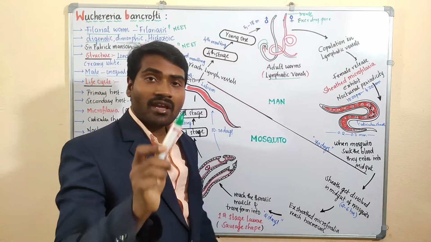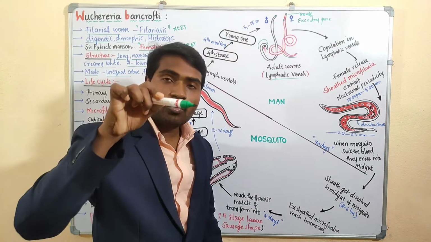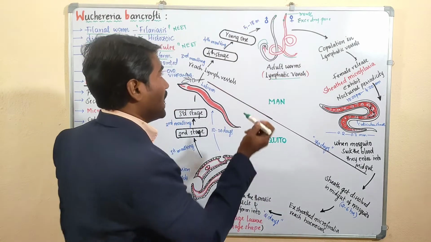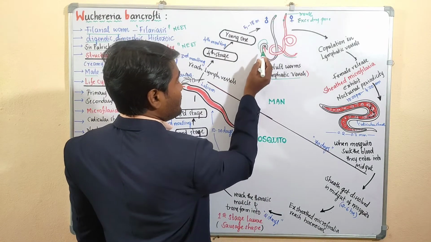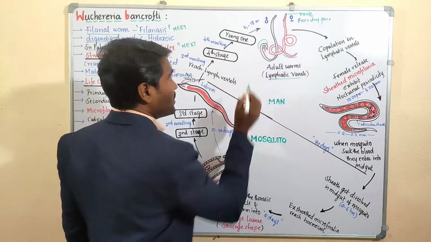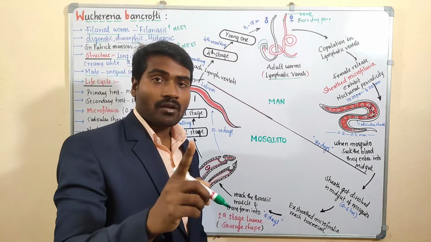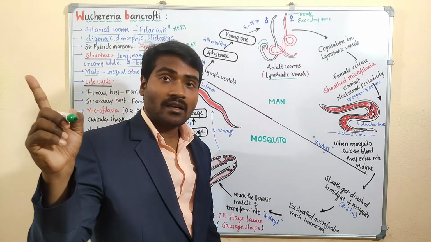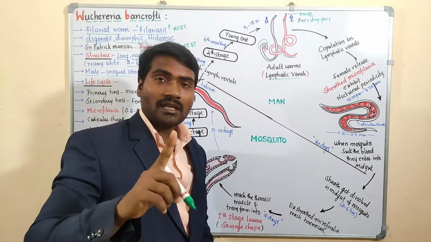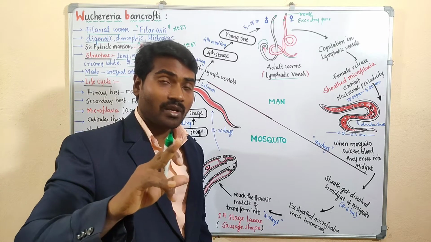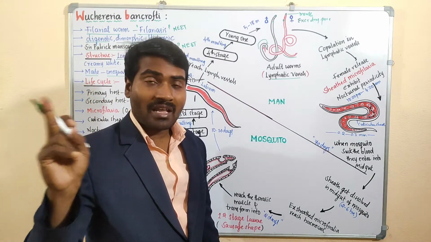So the male has a curved end posteriorly, whereas the female has a straight end. In the male, at the tail region, the cloacal aperture is present. Once you refer to the topic Ascaris lumbricoides, it has the same structure, like a male round worm.